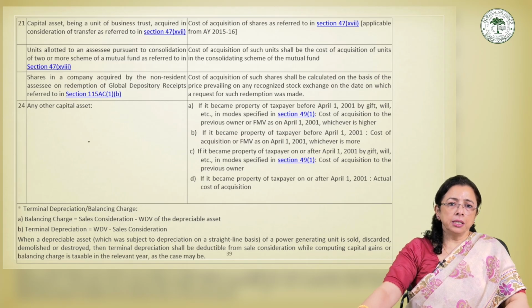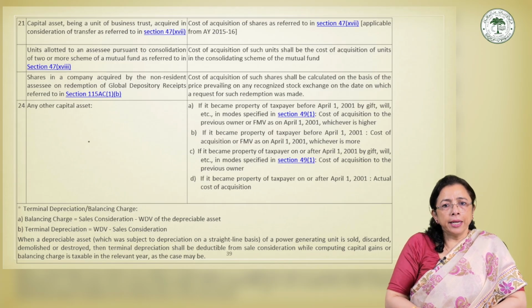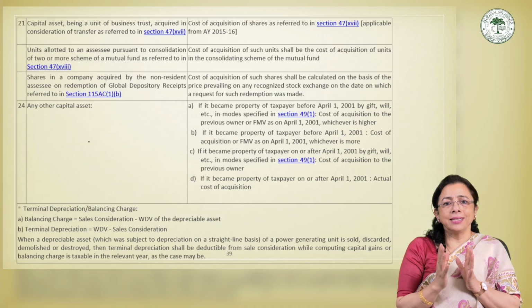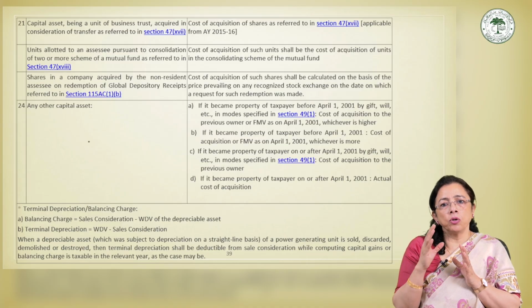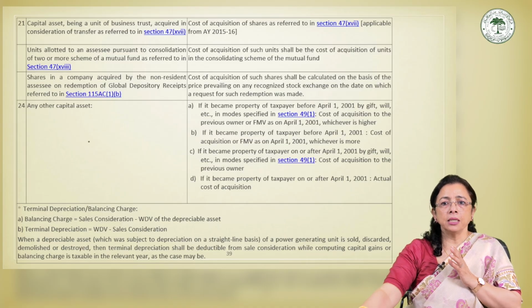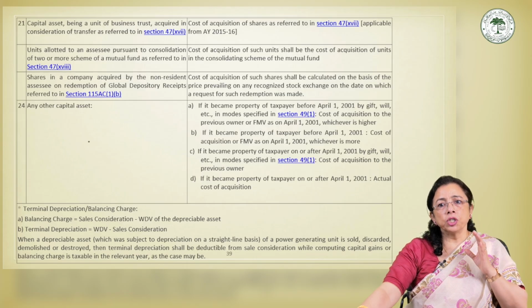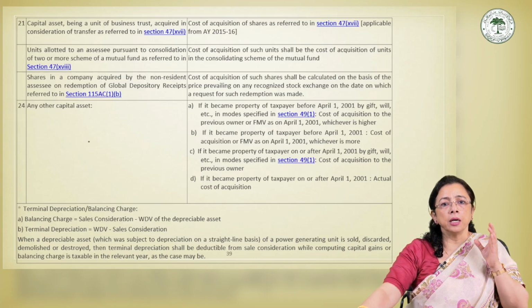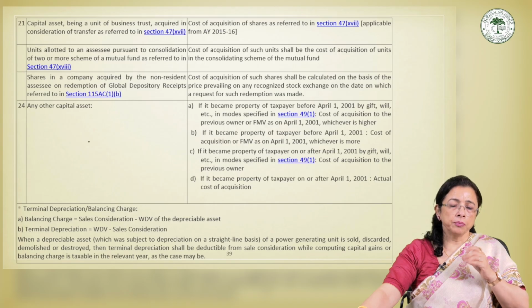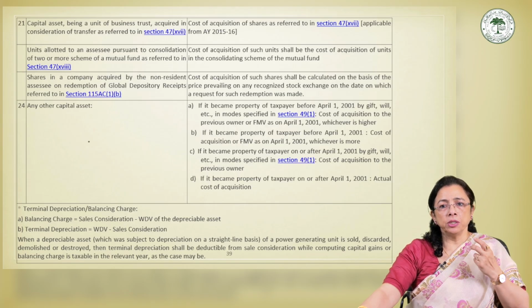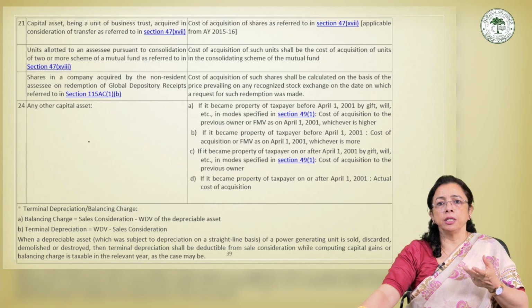The next item in the list is shares which are acquired on the redemption of global depository receipts, GDRs. Under this, the resident investor may hold the global depository receipts, GDRs, which represent the shares of Indian companies traded in foreign markets. So such GDRs may later be redeemed into the actual equity shares of the Indian company.